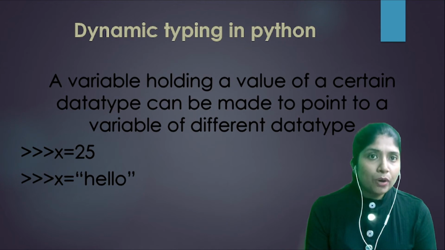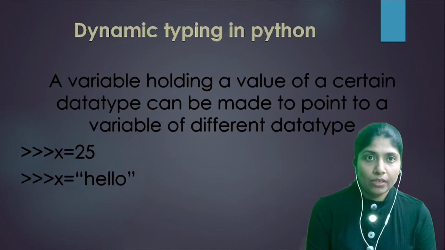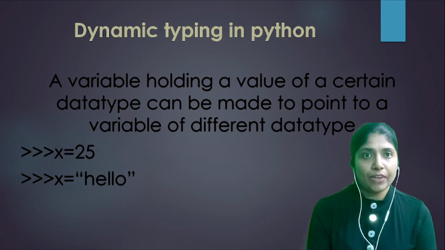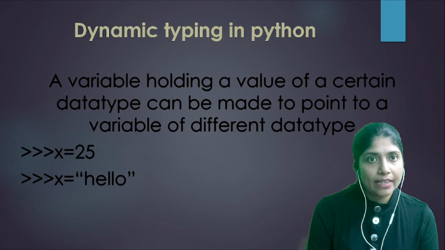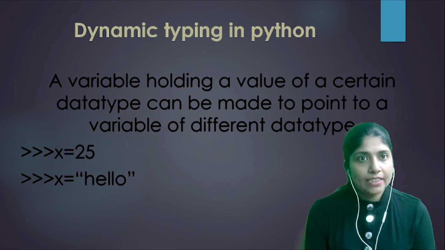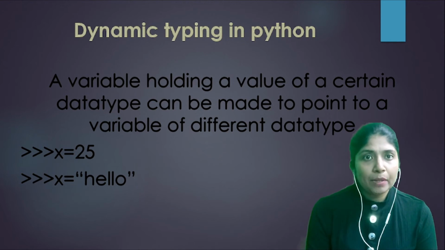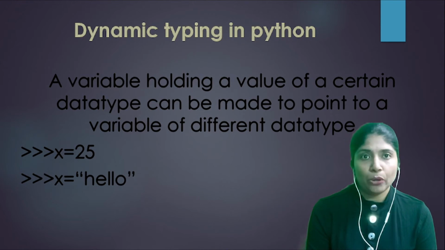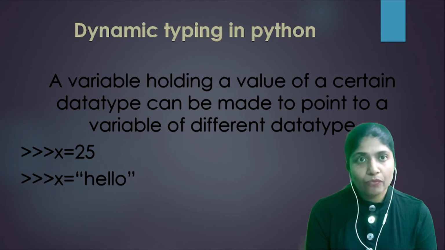Now, if you assign a new value, which is a string, "hello" in inverted commas, to the same variable x, is this valid? Yes, this is valid. This is what is called dynamic typing in Python. The same variable can be used to point to different types of values.